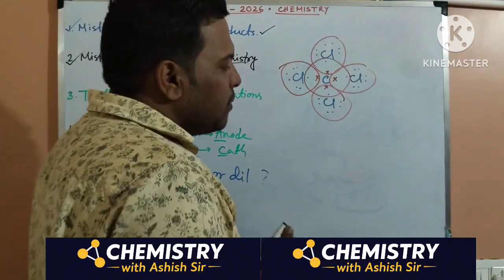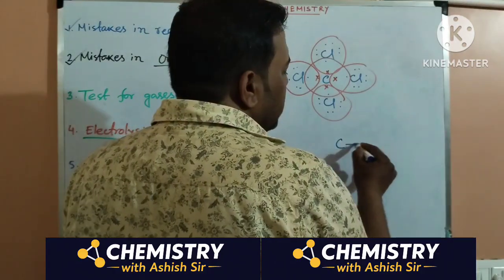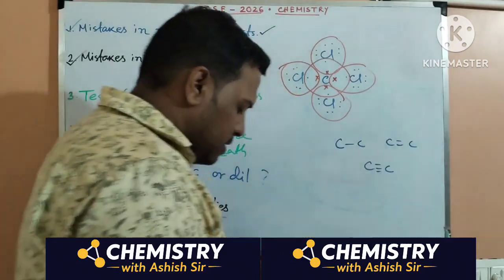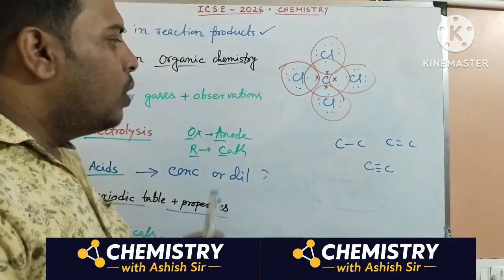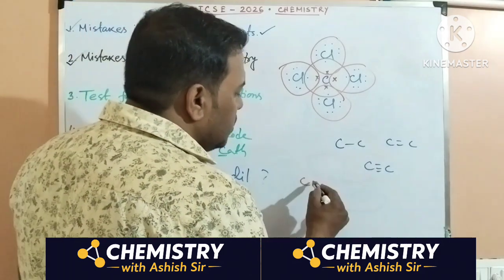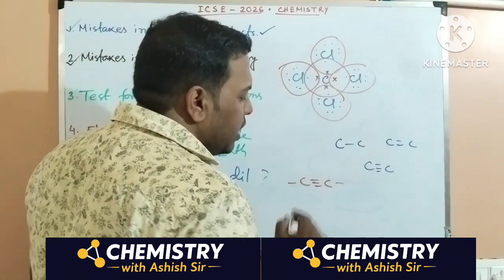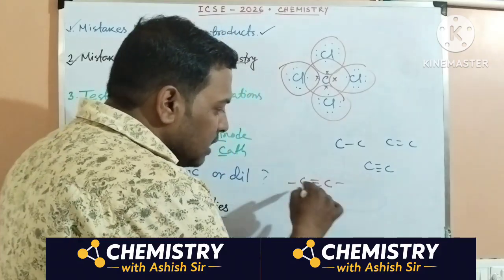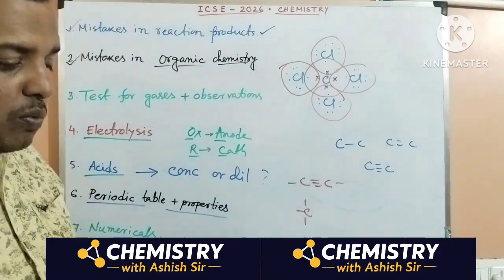And remember about this part: single bond, double bond, triple bond. In this part you are making mistakes. Bond multiplicity. One triple bond and 3 single bonds are not the same. Two carbons with a carbon-carbon triple bond means there are only 2 hydrogens. But one carbon with 3 single bonds means these are not the same. So this part you must remember.